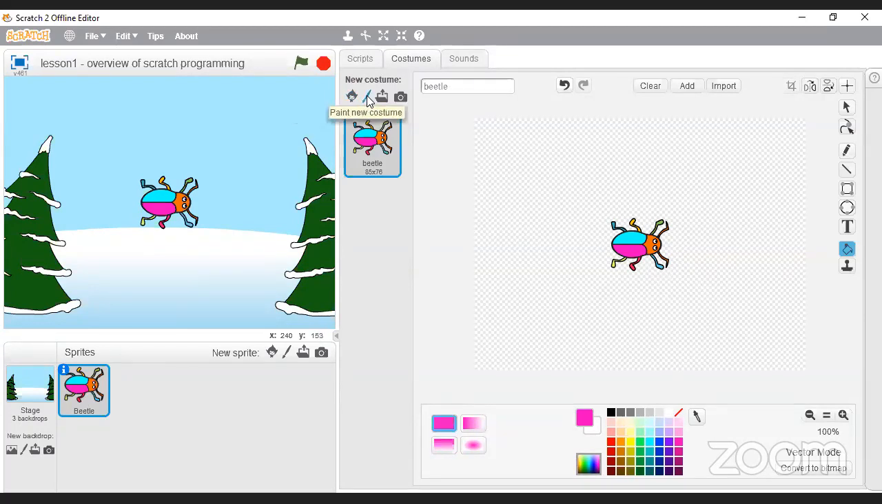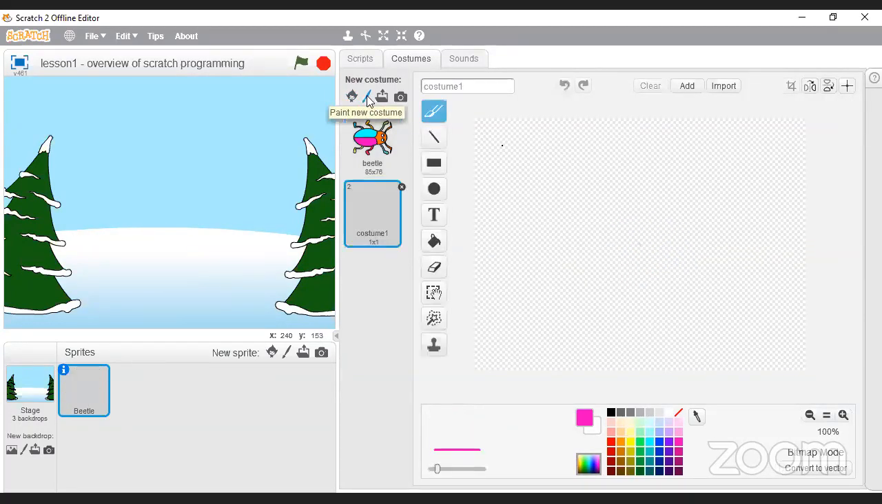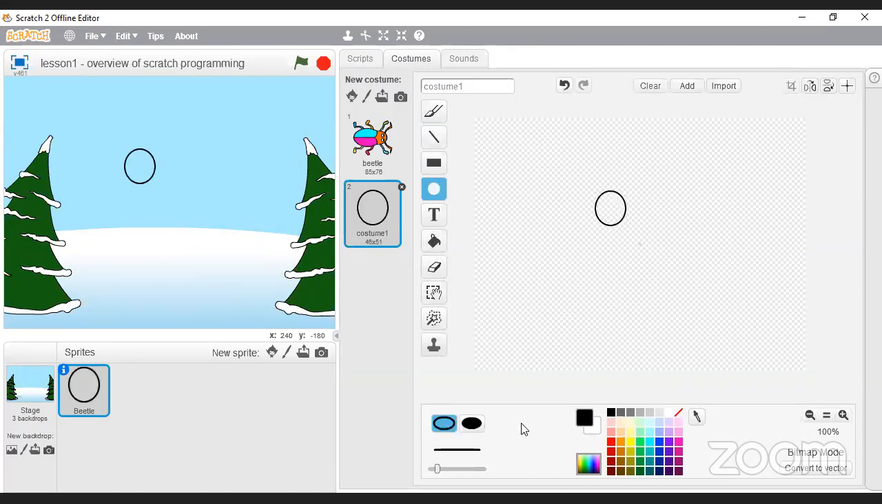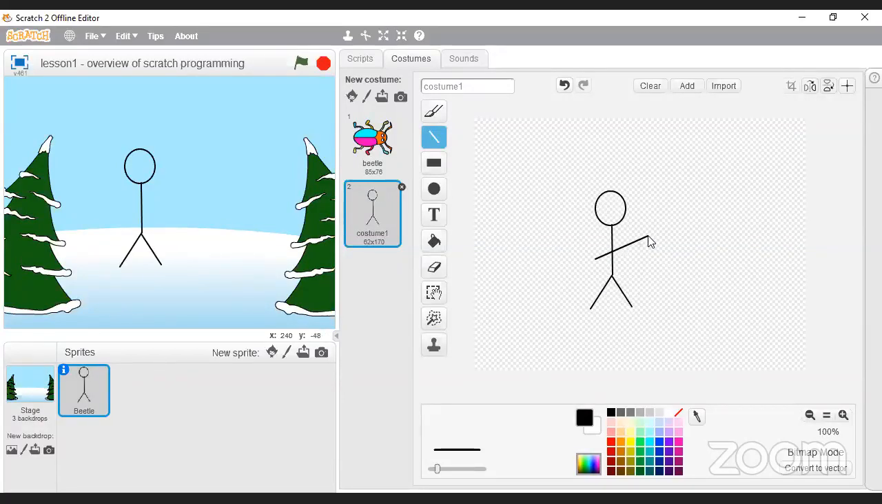So over here, we can click on paint a new costume, and then we can actually draw whatever sprite it is that we want. That's not a very good drawing, but we can do something like a circle here. And we can do a little guy like this. We can draw a little stick man. Please don't judge my drawing skills. Then maybe we can give him some kind of smile and some eyes. Okay, so now that is my new sprite, and then I've got two sprites.